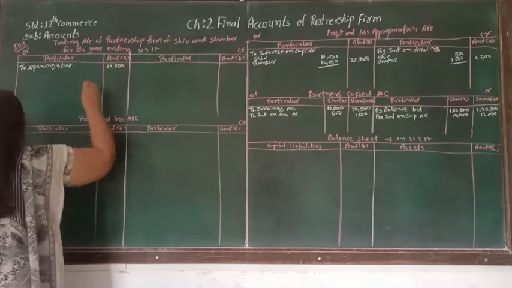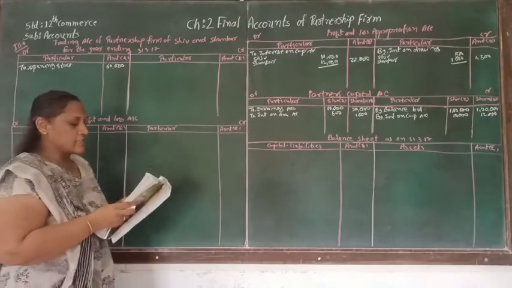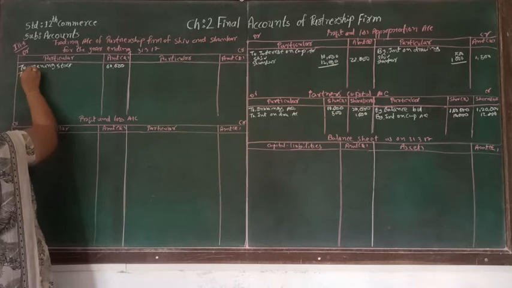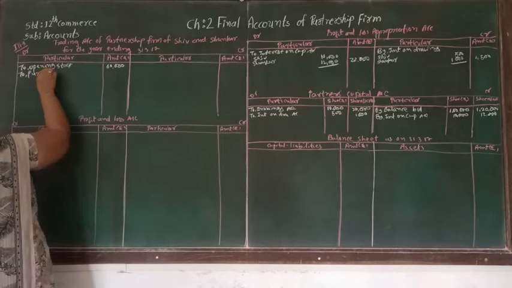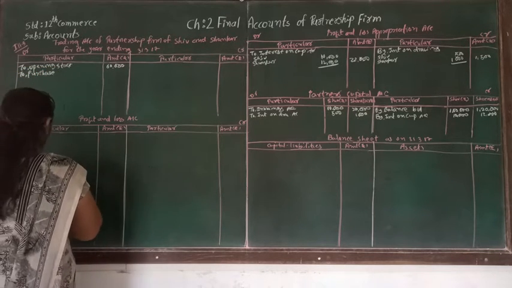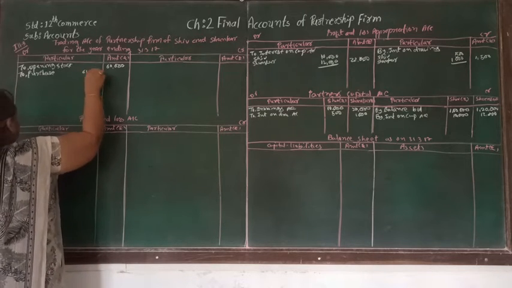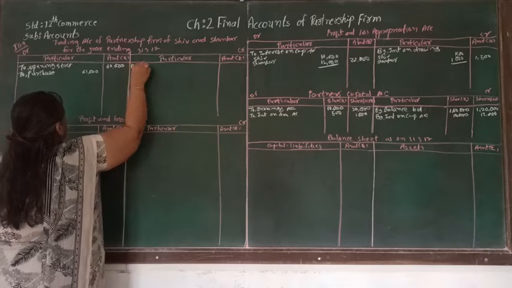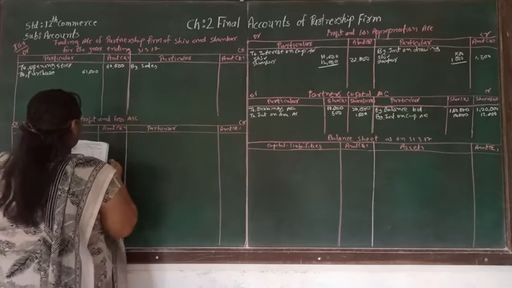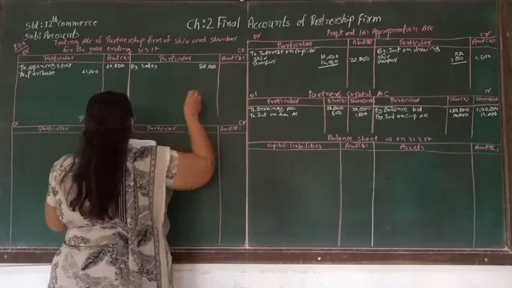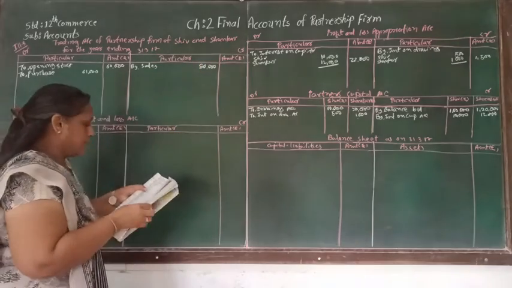Now after that another account is the purchase account, that is supposed to be written in the trading account. Purchase is on the debit side, so that is 61,000, and sales is by sales account. Sales is 80,000.